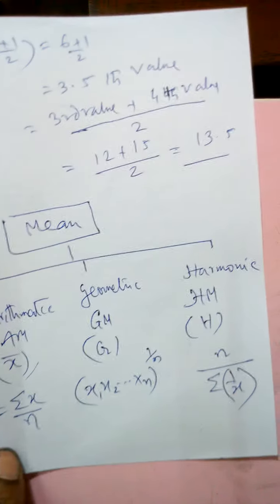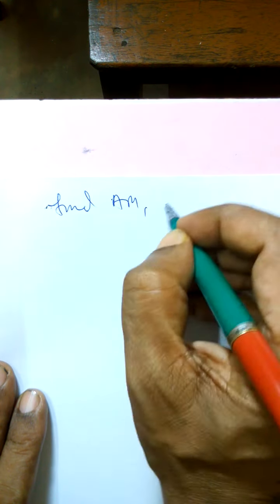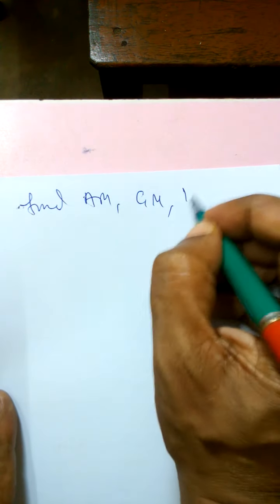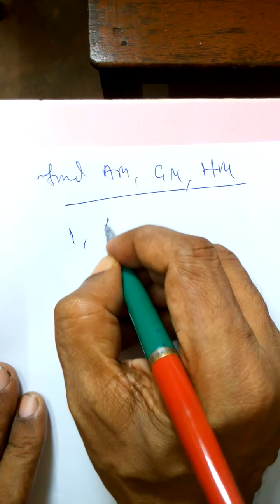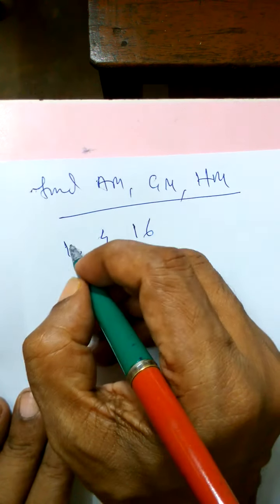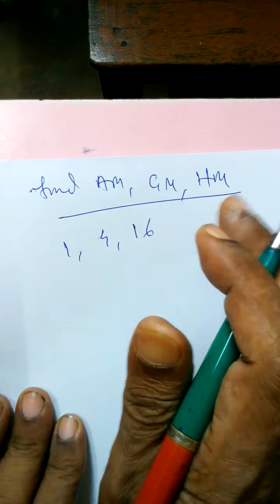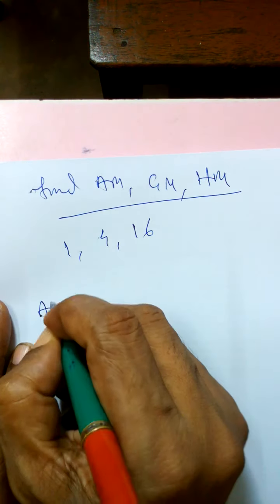Now come to the examples. I am taking an example where I will show all the three. Find AM, GM and HM. I want to show all the three in this example: 1, 4 and suppose 16. Okay, let it be. Now come to the first measurement, AM.